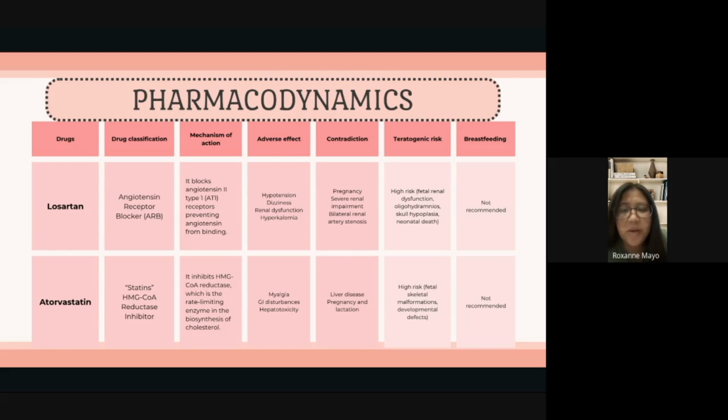Losartan is contraindicated in pregnancy, severe renal impairment, and with bilateral renal artery stenosis. It has high teratogenic risk because it can cause fetal renal dysfunction, oligohydramnios, lung hypoplasia, and even neonatal death, and it is not recommended in breastfeeding.